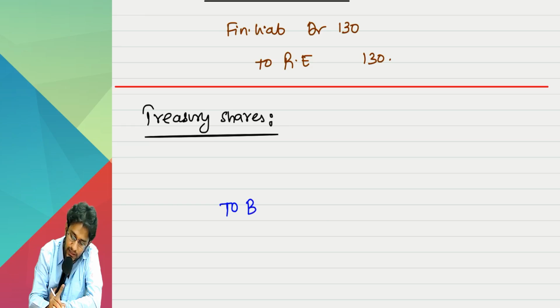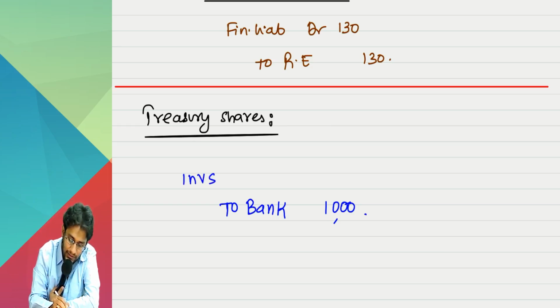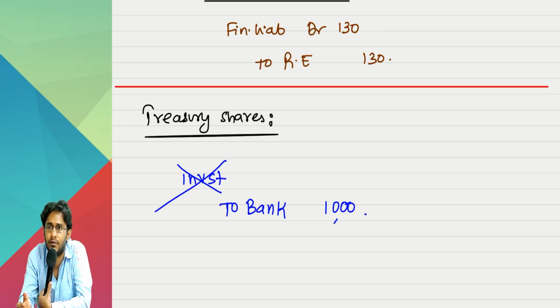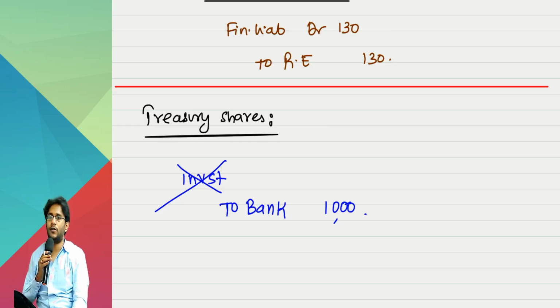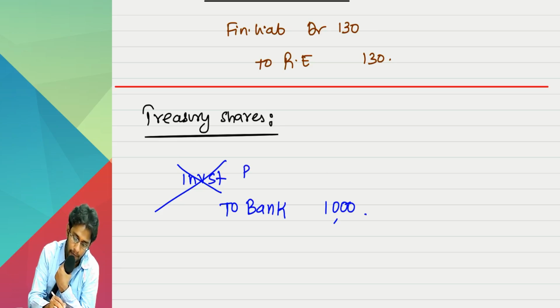But you don't have a choice other than writing this, no. Suppose you bought back your own shares in the market for 1000 rupees. To bank anyway you have to write. What I am telling is, don't show it as an investment. Now you tell me, sir, what choice do I have? If you debit equity share capital, that will give a feeling as if you are cancelling the shares. I am not cancelling the shares. Shares are there with me only. I am holding the shares but not cancelling them. So it's not appropriate to debit it directly to equity share capital. You can debit it to your retained earnings.